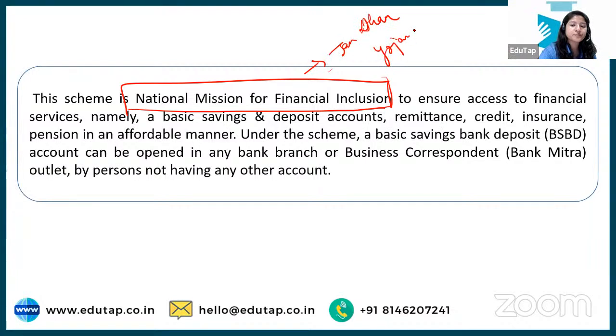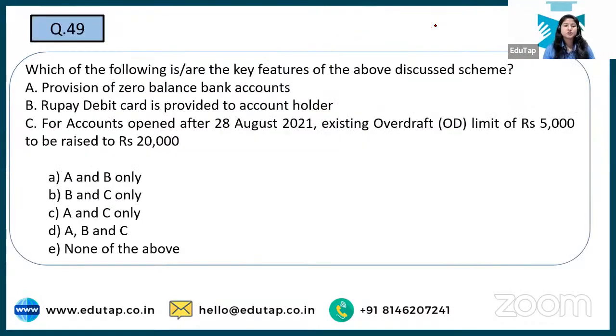Now let's directly move to the question. It says, which of the following is the key feature of the scheme discussed? Yes, in examinations usually the scheme name is also asked, but here we are trying to cover more and more questions. So one we are already covering by discussing the paragraph, and the rest we are covering in this manner, by question-answer form. So here you have to tell which of the following are the key features of the above scheme.